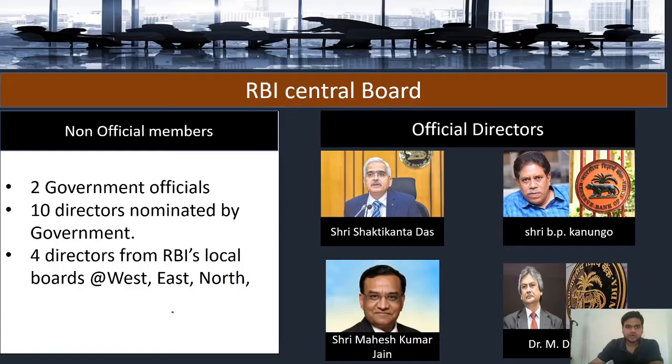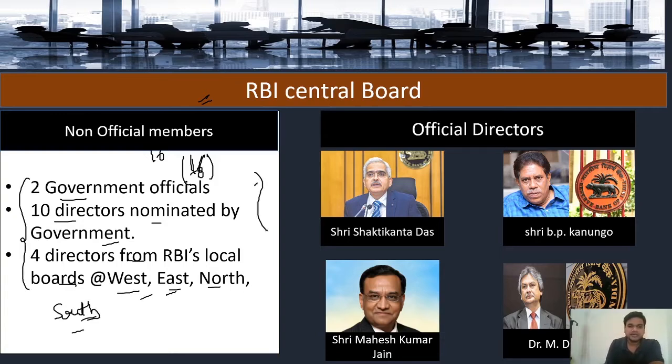Now I am coming to the RBI Central Board of Directors. Under the RBI Act, there are 16 non-official members, out of which 2 are government officials, 10 are directors nominated by the government, whoever it may be, an eminent economist for instance, and 4 directors from RBI's local boards: west, east, north, and south. So here is the number 16. There may be 15, 14, or 12 at a time. It is not necessary that 16 members are always there, but the maximum number of members will be 16 only.